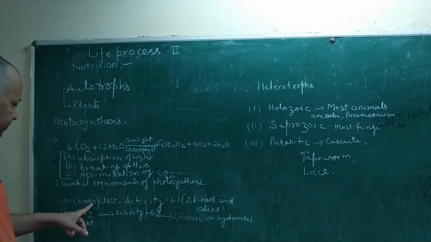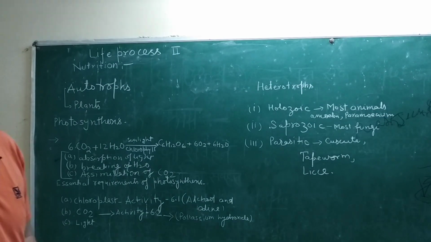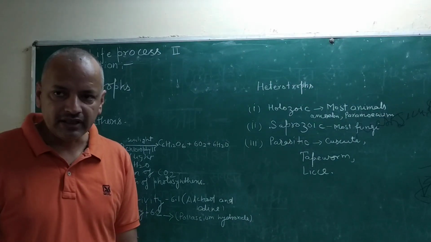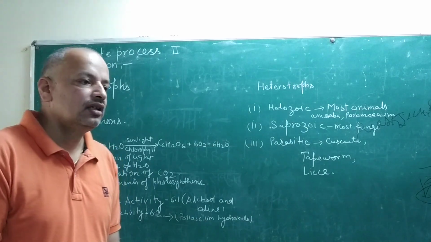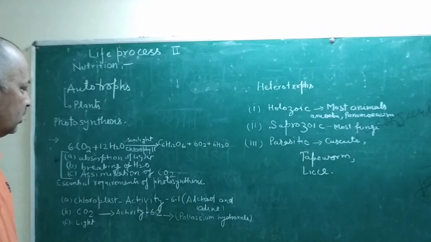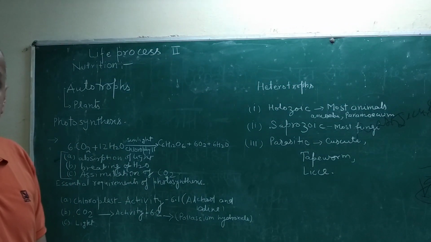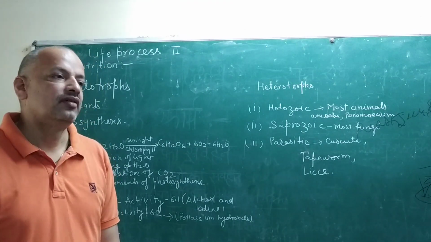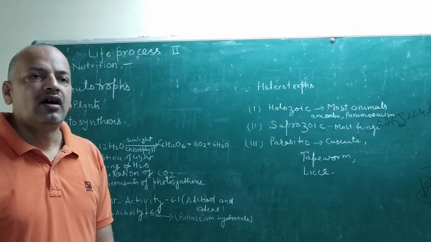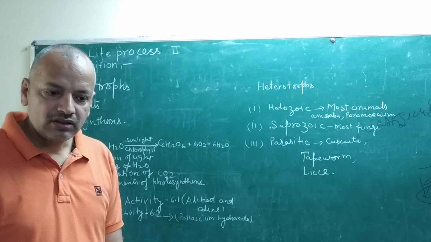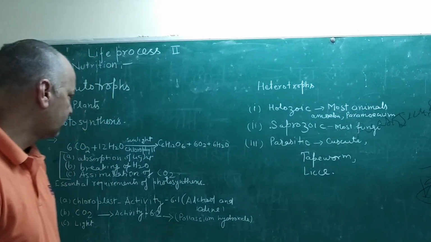So chloroplast, and in the class 10 book there is an activity given for the test of chloroplast present inside the leaf. How would you test the chloroplast inside a leaf?